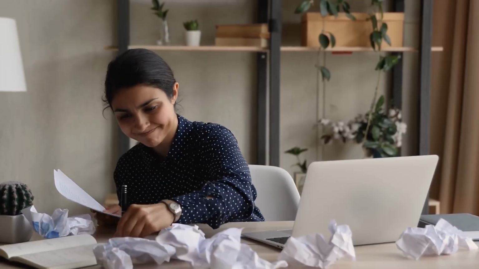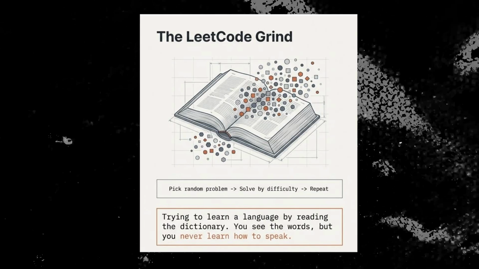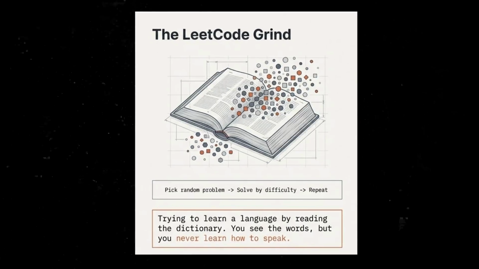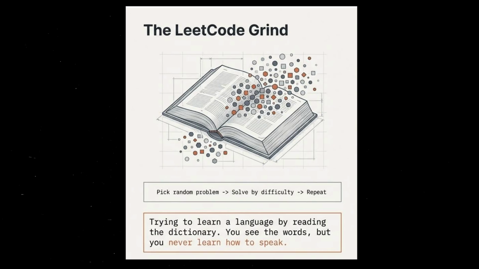Most of the people prepare in the same way. They will just open LeetCode or DSA problems, start solving random problems, and then jump into the next problem. When you solve random problems, it looks like you are progressing, but it is not actually building the skill which will help you to crack a product-based company or tier 1 product-based company. It is like you have a dictionary, you are just learning the words. You are never capable of speaking a sentence because you just mastered the words, but how to use these words in a sentence, you are not familiar. That's what is missing when you solve random problems.